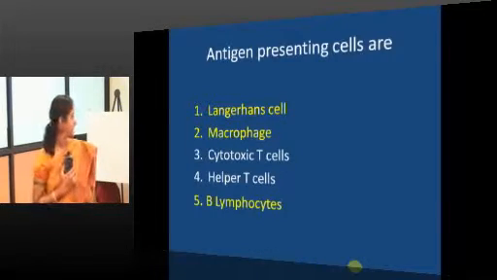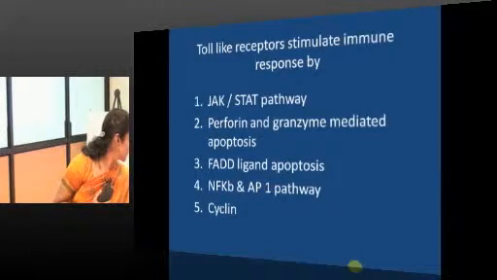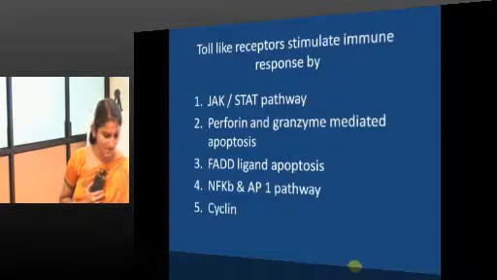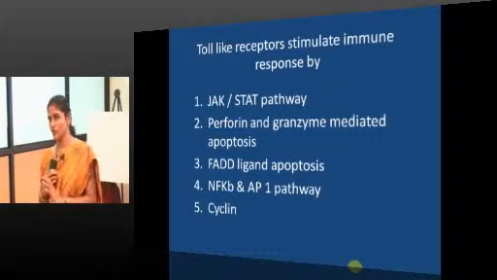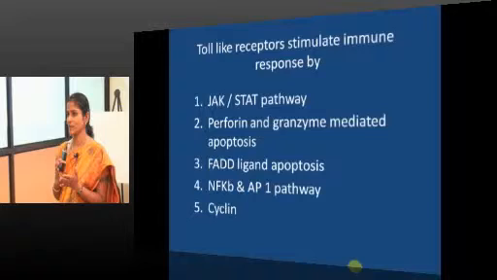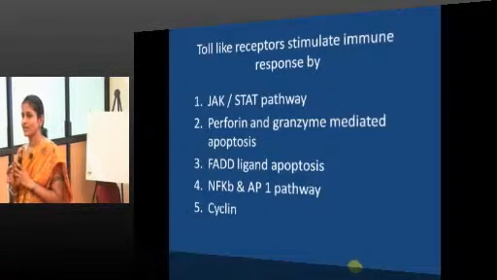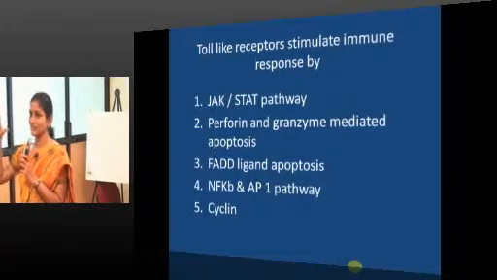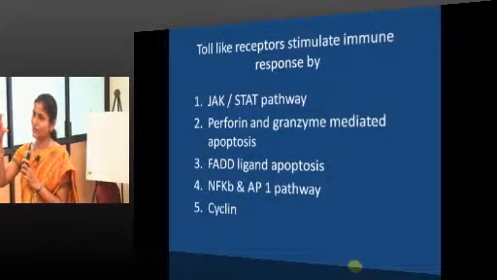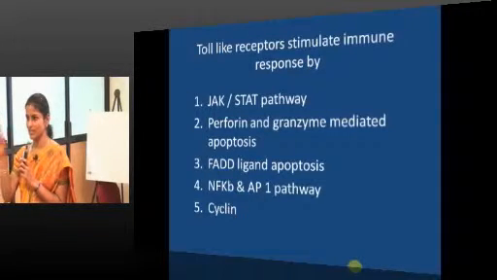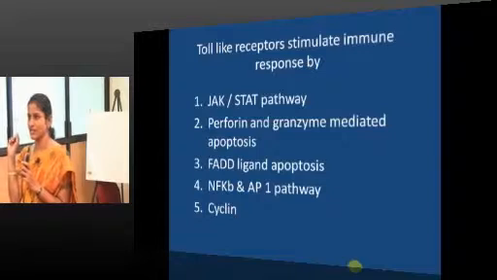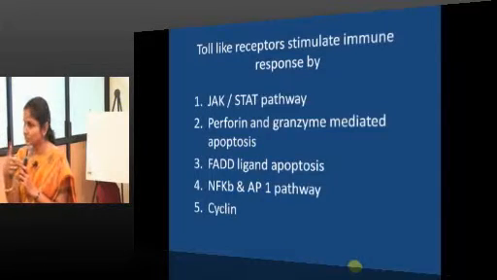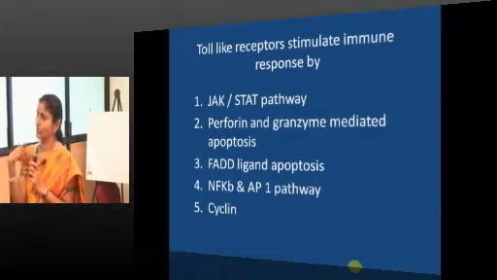Toll-like receptors stimulate immune response by. Now, what do you mean by these toll-like receptors? What role do they play? It is at the first level. We have seen the first cells to attack the antigen will be antigen presenting cells. For that, they have to sense the antigens. They sense through the toll-like receptors.